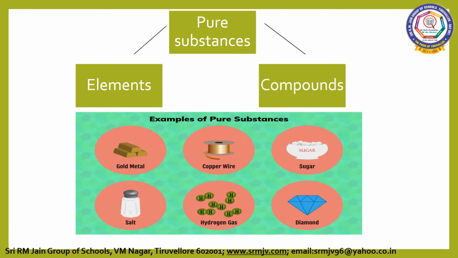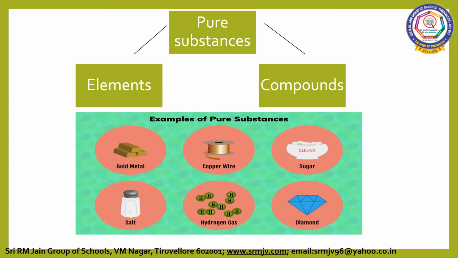Based on the chemical properties, matter can be classified as pure substances and mixtures. A material that is composed of only one type of particle is called a pure substance. Elements and compounds are pure substances. Gold is an element made up of gold atoms.